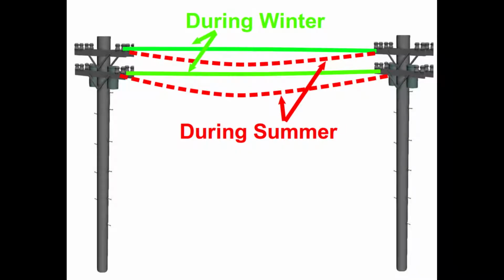You must have seen the electric wire hanging between two poles. During summer these wires expand due to heat and become loose, but during winter these wires shrink and become tight again.